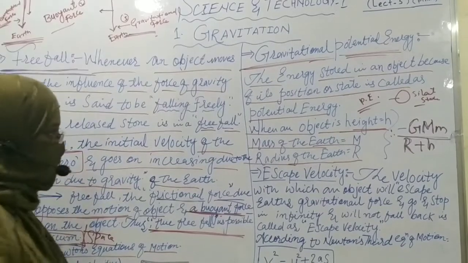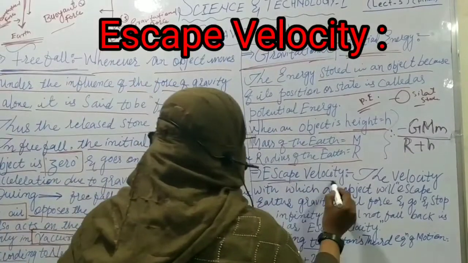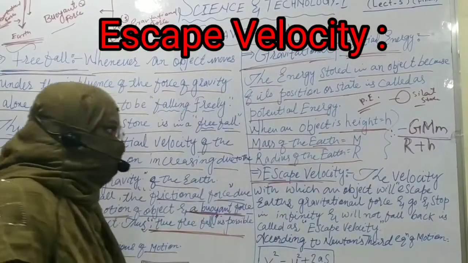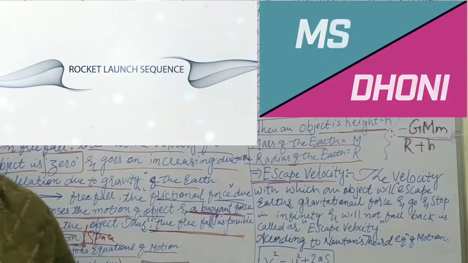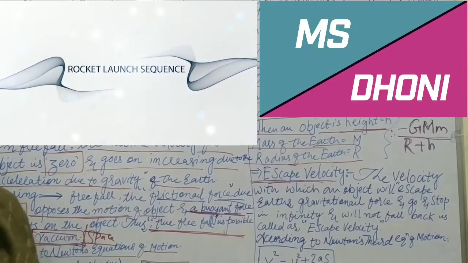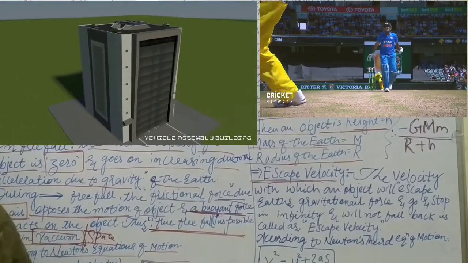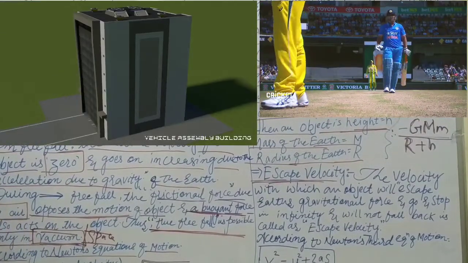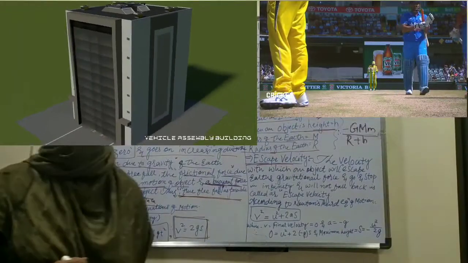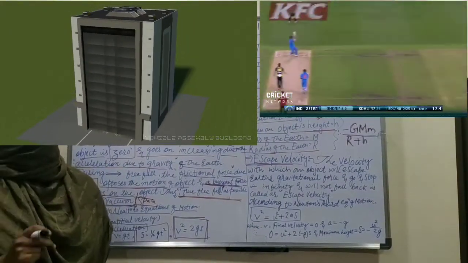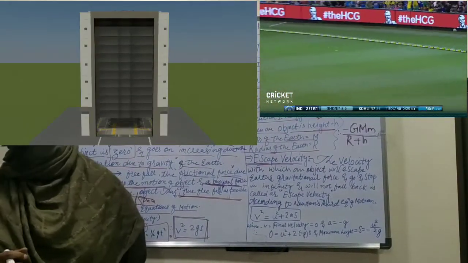So our next topic is escape velocity. To understand this, suppose we go to the playground and play a game called cricket. Suppose you are the batsman and you are hitting a ball with full energy. What will you observe?